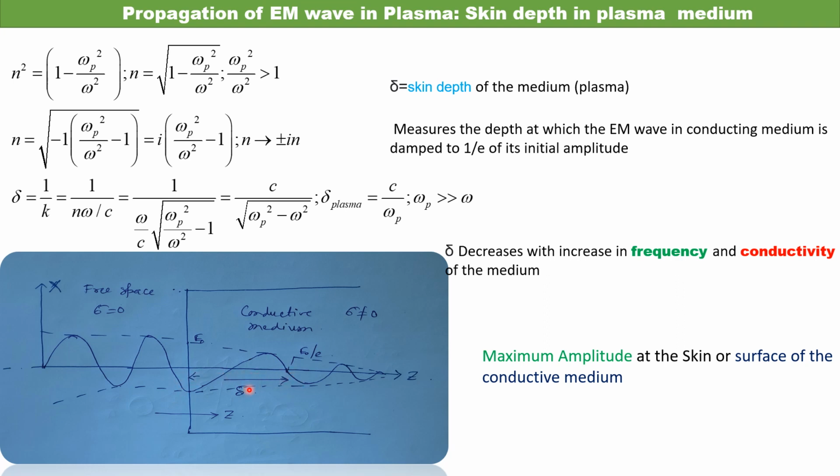This depth is the skin depth. When a high frequency wave enters into the medium, the skin depth will reduce more and more. So the damping will be more for higher frequency and higher conductivity. The more conducting the medium, the more attenuation there will be, and accordingly the skin depth and wave vector will change.